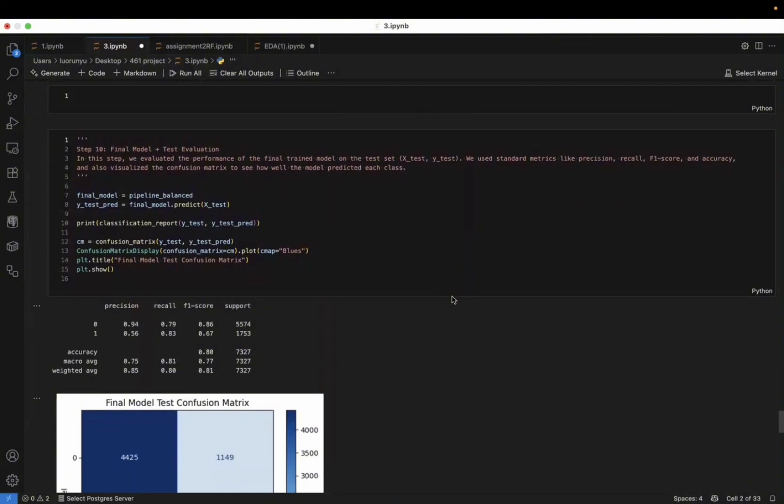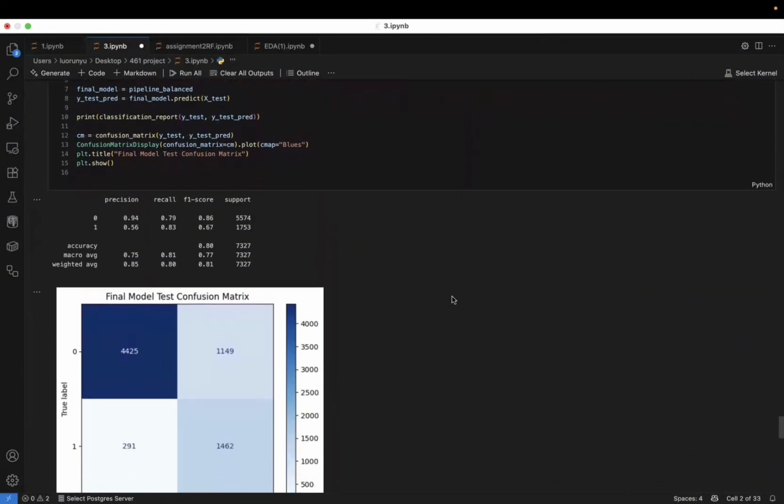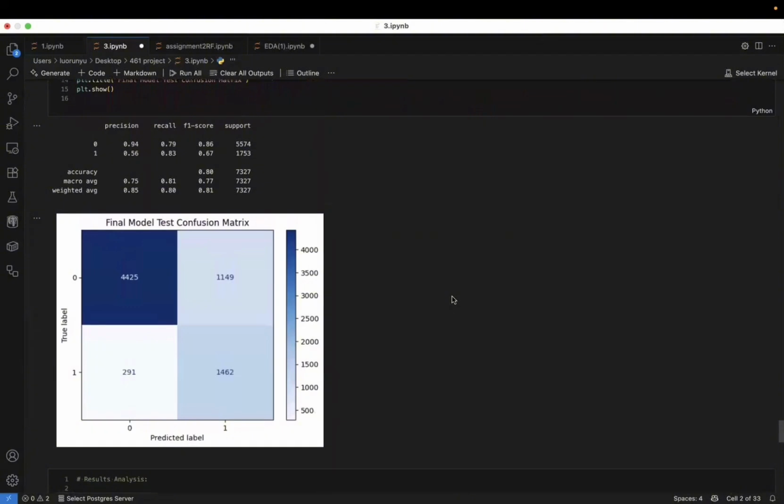Finally, we evaluated our optimized pipeline on the held-out test set in step 10. We achieved an accuracy of 80% and maintained a strong recall of 0.83.